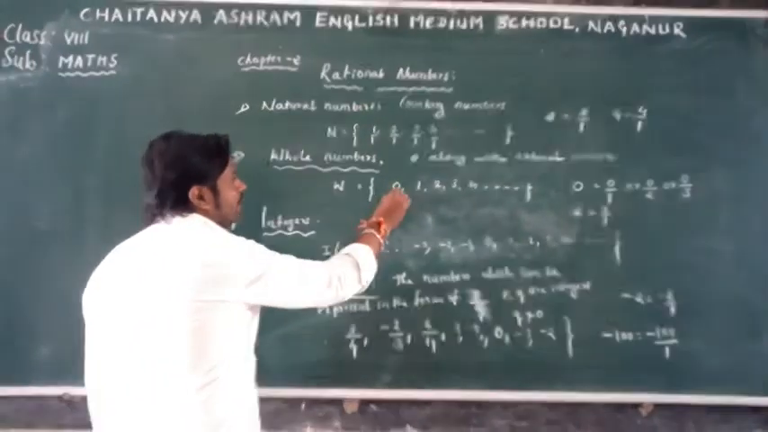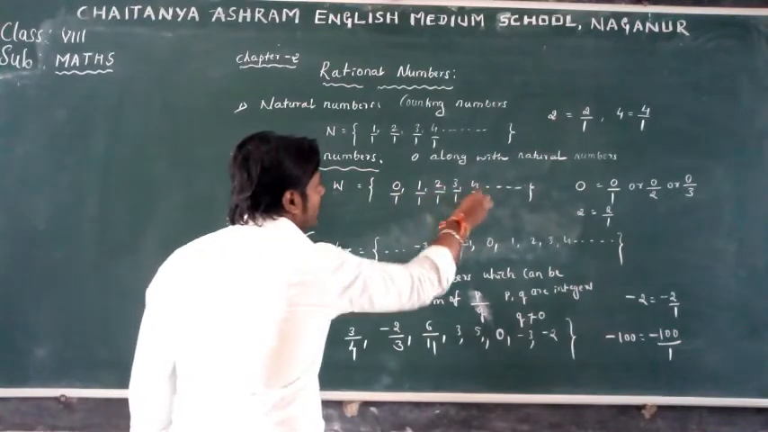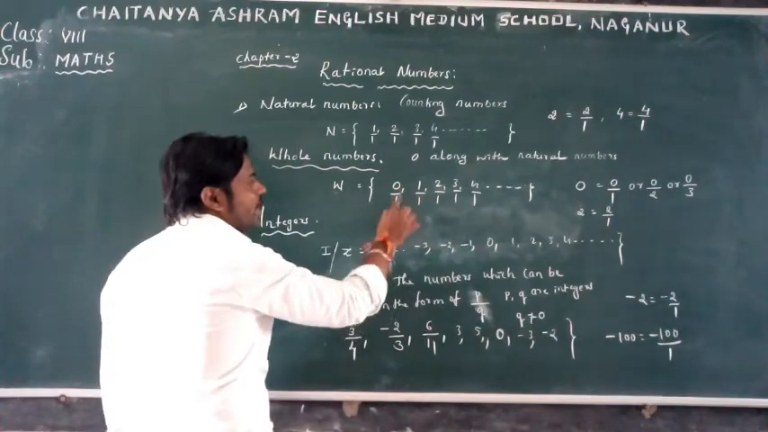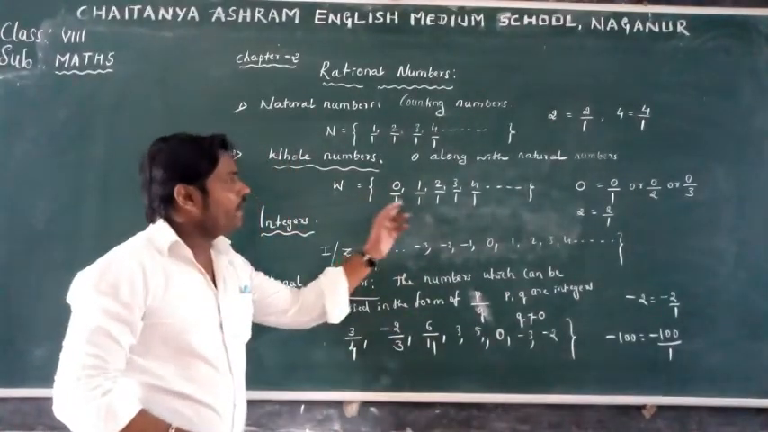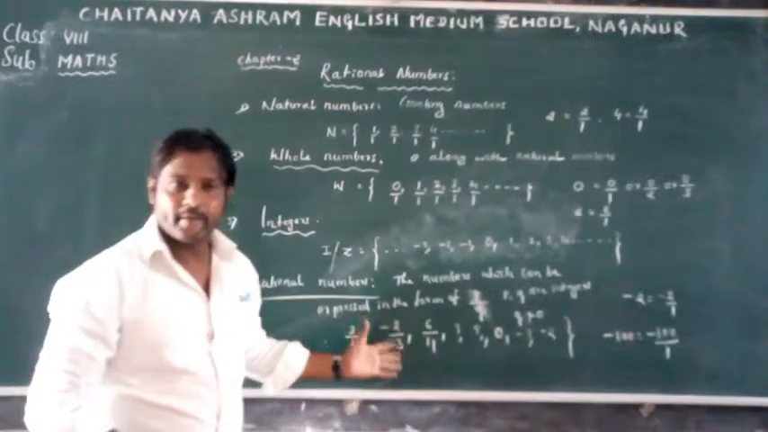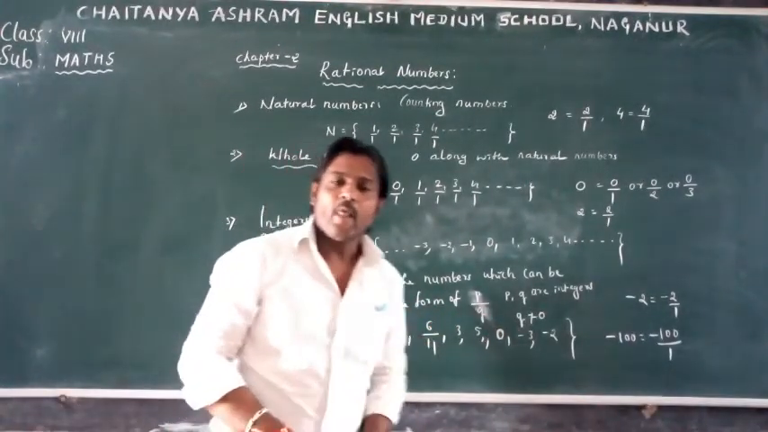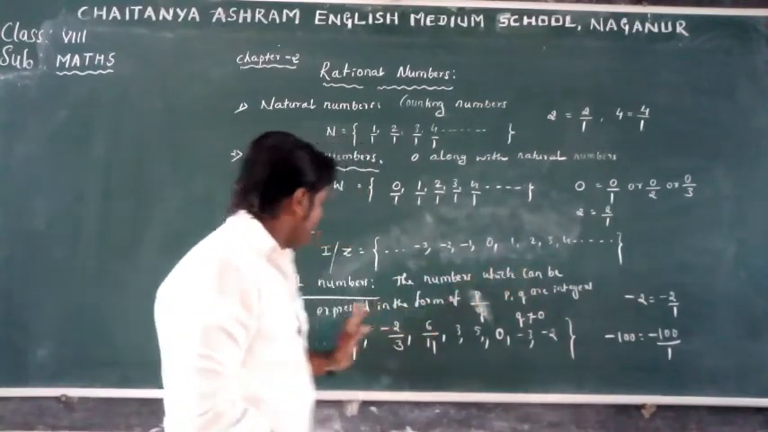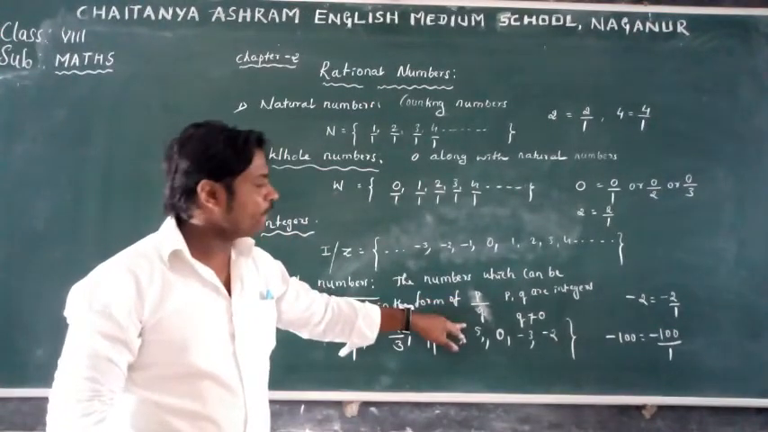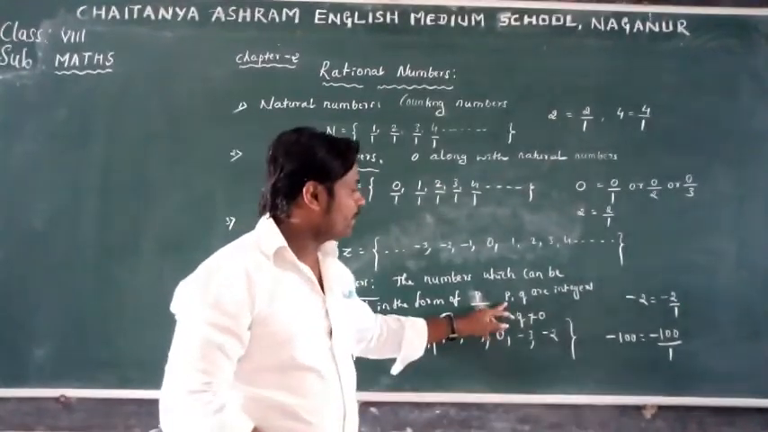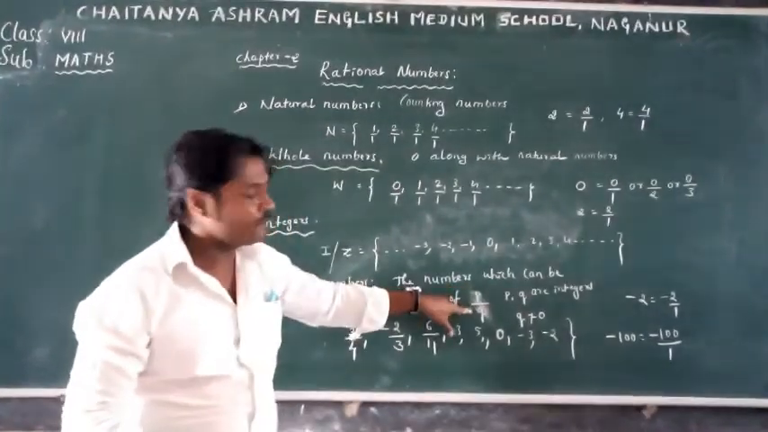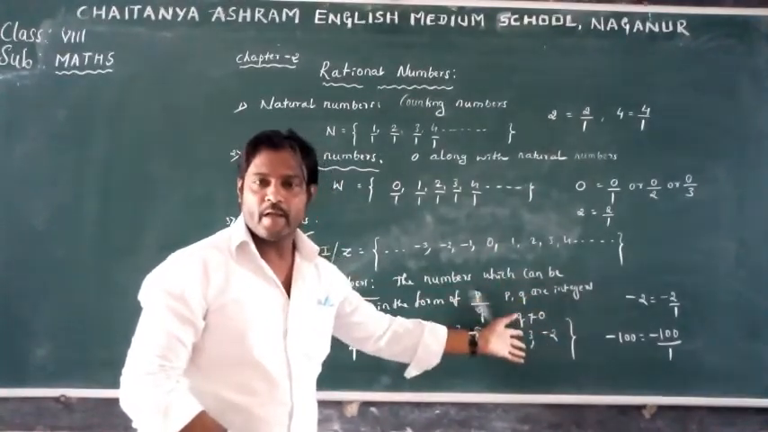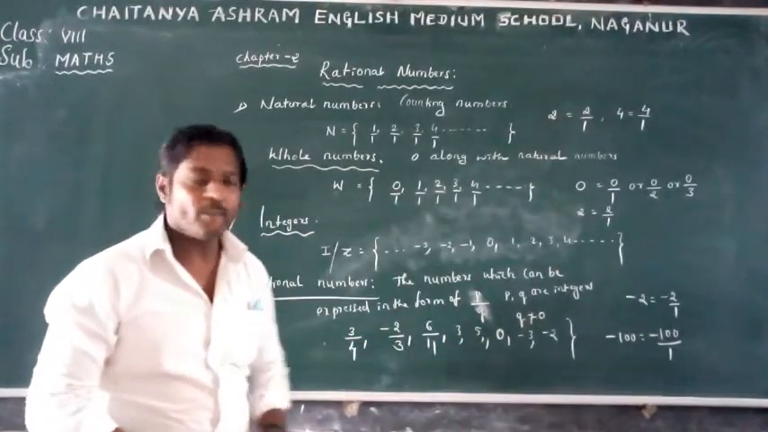Not only this, every whole number also, by writing 1 as a denominator, is in p by q form, where p and q are integers and 1 is not equal to 0. So every whole number is a rational number. So dear children, tell me, what are rational numbers? Rational numbers means the numbers which can be expressed in the form of p by q, and the condition is that both p and q are integers, meaning numerator and denominator are integers, and q should not be equal to 0. Such numbers are called rational numbers.